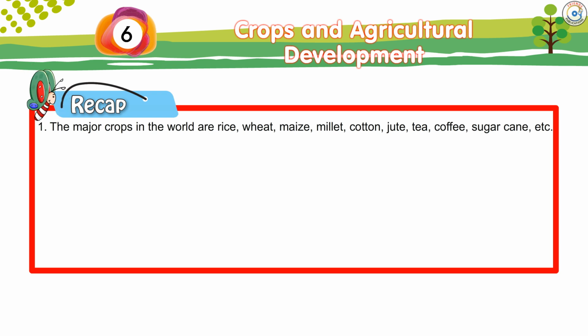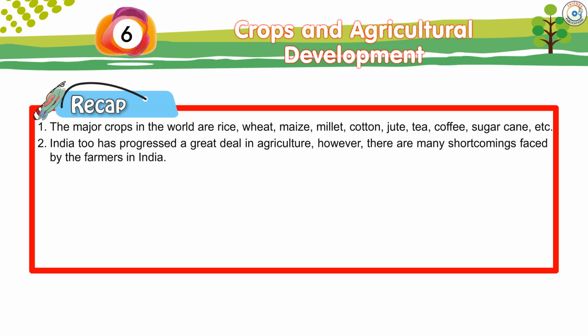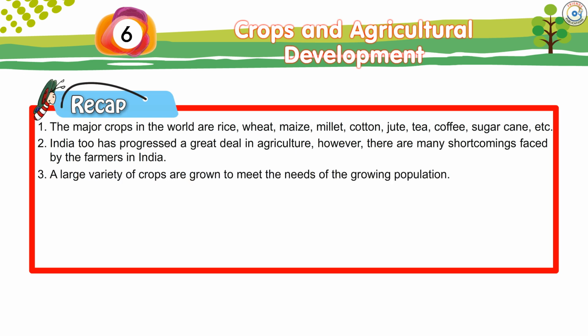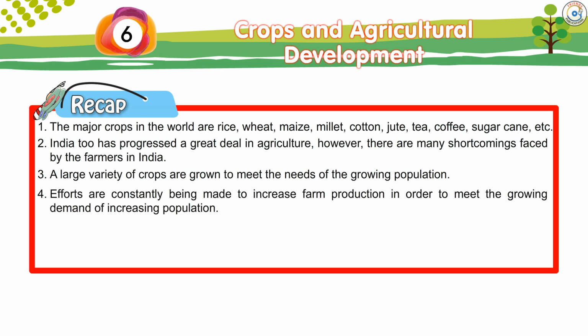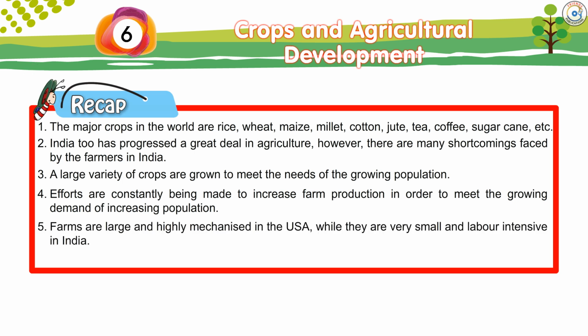The major crops in the world are rice, wheat, maize, millet, cotton, jute, tea, coffee, sugarcane, etc. India too has progressed a great deal in agriculture. However, there are many shortcomings faced by the farmers in India. A large variety of crops are grown to meet the needs of the growing population. Efforts are constantly being made to increase farm production in order to meet the growing demand of increasing population. Farms are large and highly mechanized in the USA, while they are very small and labor-intensive in India.